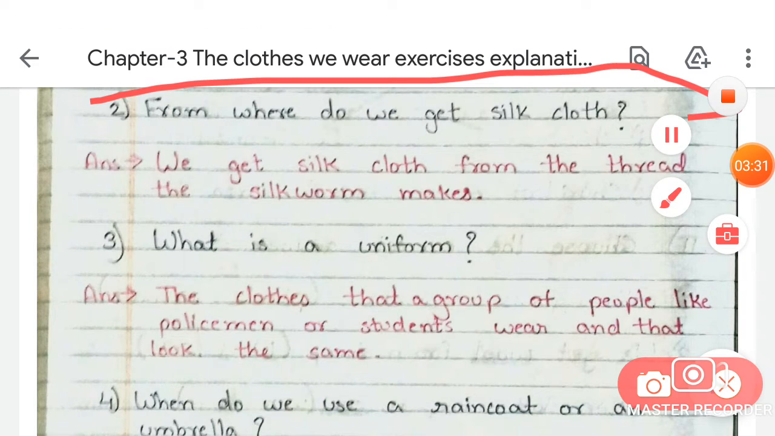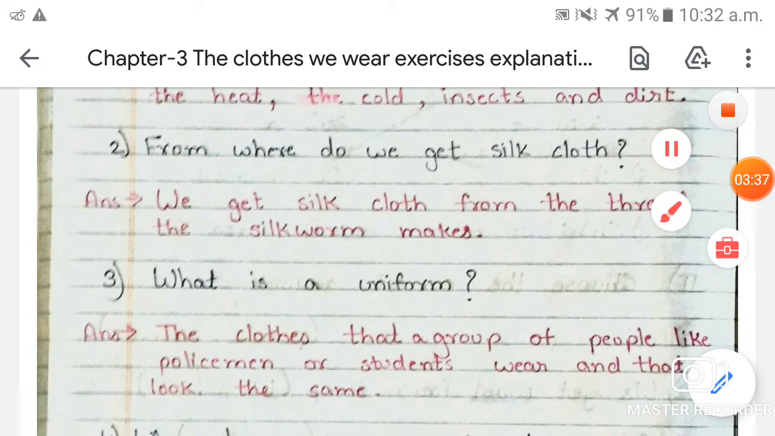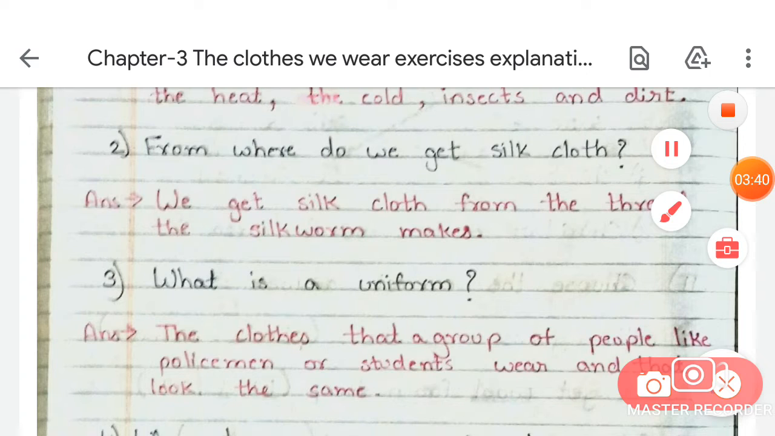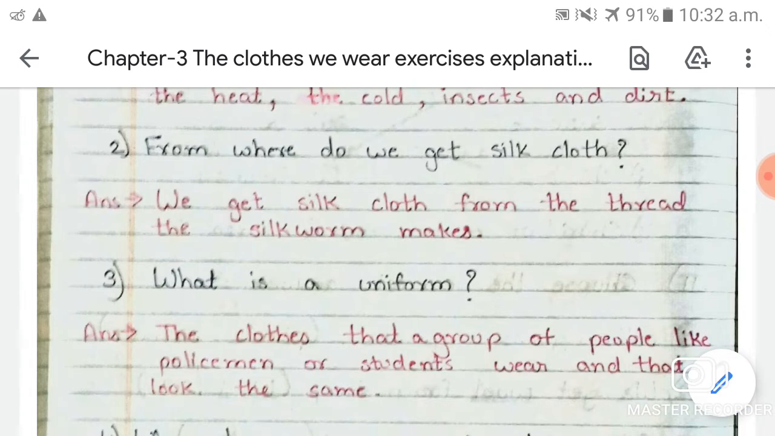From where do we get silk cloth? Do you know, students, from where we get silk cloth? As you all know, we get silk cloth from the silkworm. So let's write the answer: we get silk cloth from the thread the silkworm makes. A silkworm is a worm, it makes thread, and we make our clothes with the thread that the silkworm gives us. Is that clear?